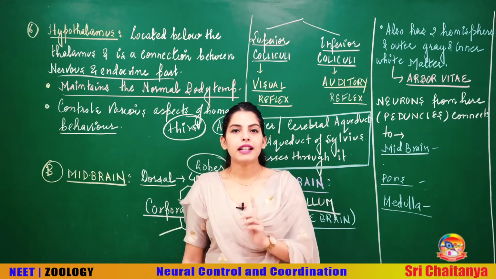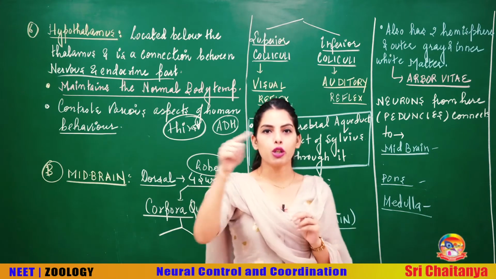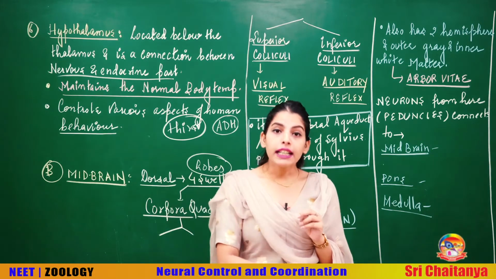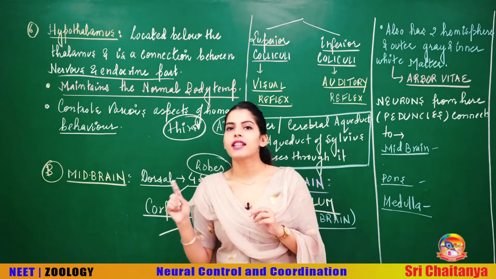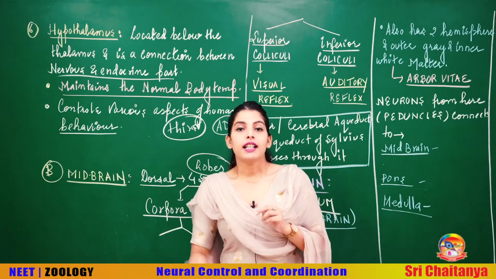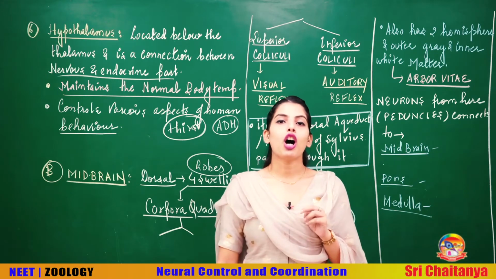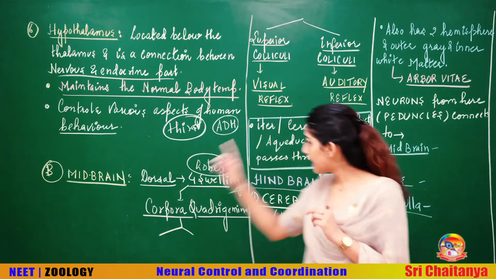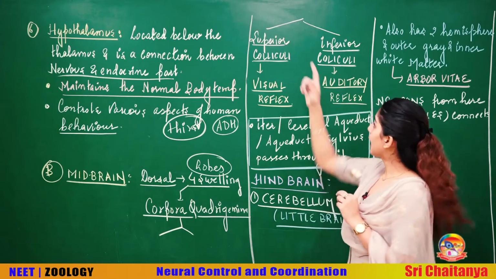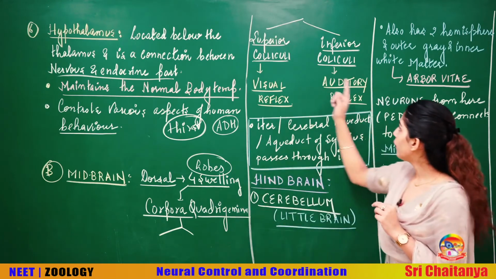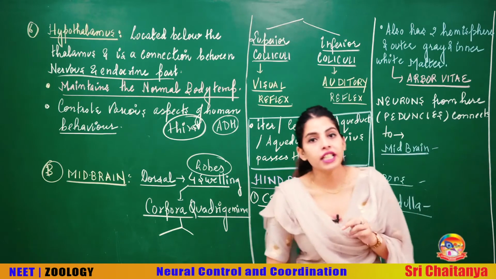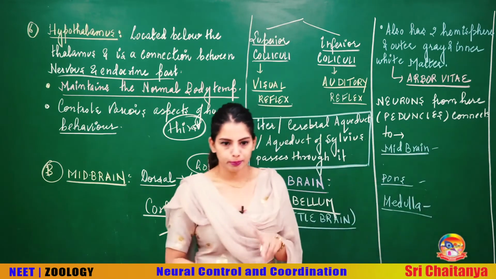But do you know that some reflexes are also controlled by your brain? Not all reflexes are reflex actions of your spinal cord. Not all reflexes are spinal reflexes. Some reflexes are also cranial reflexes. You can see here I have written that the superior colliculi is related with the visual reflexes and the inferior colliculi is related with the auditory reflexes. What do you mean by this?